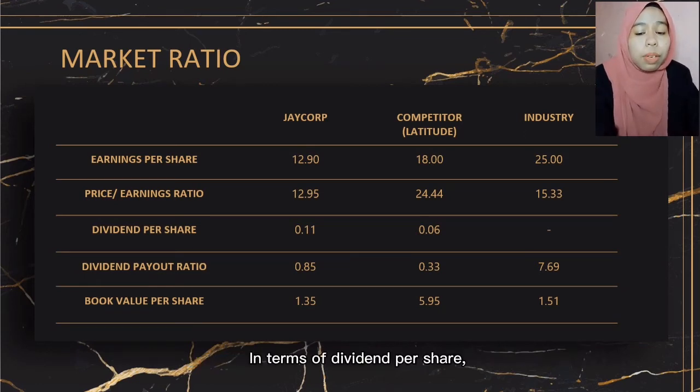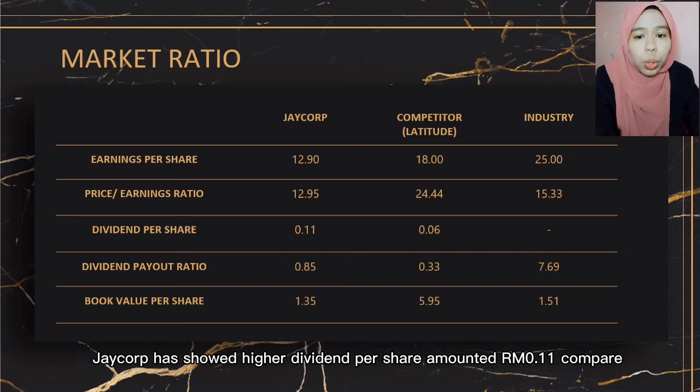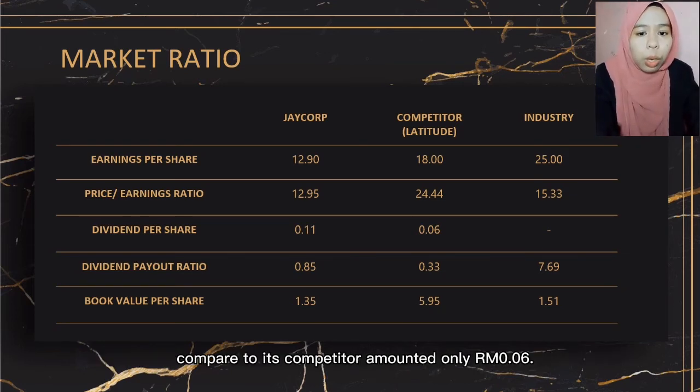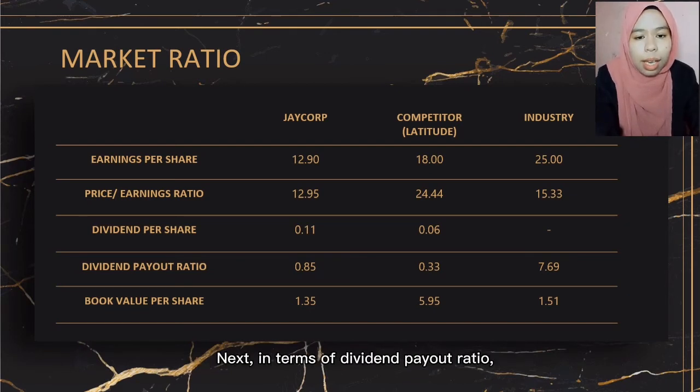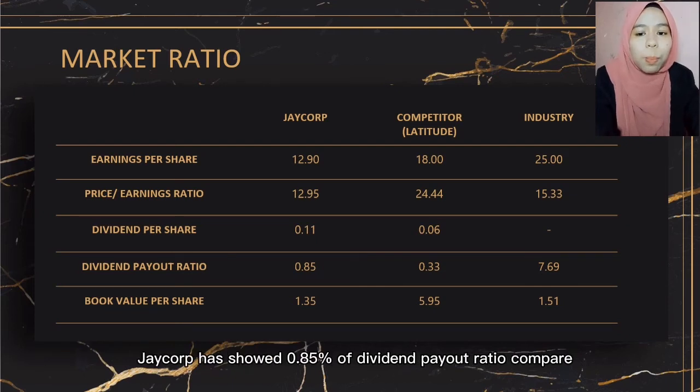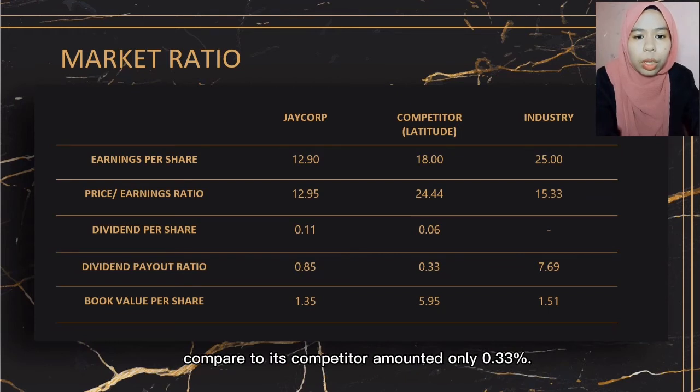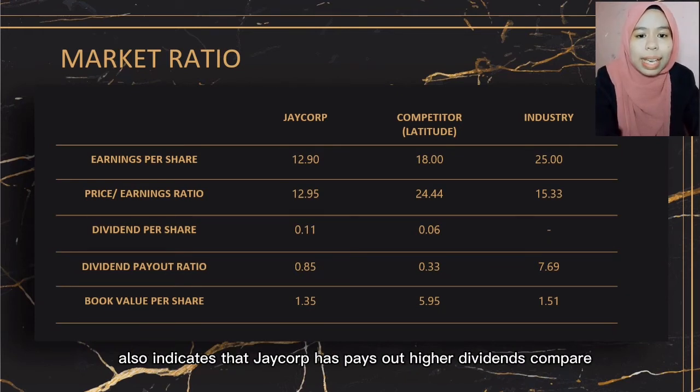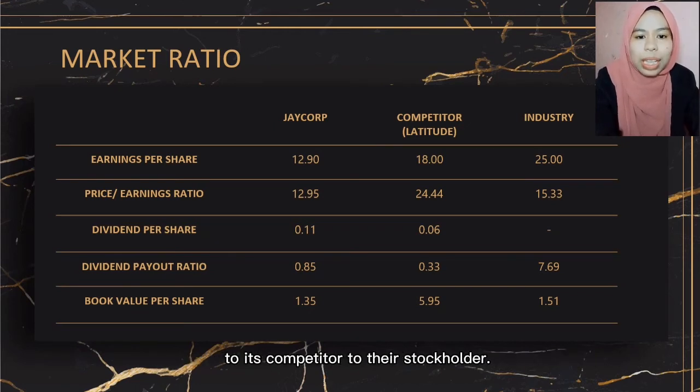In terms of dividend per share, Jacob has shown higher dividend per share amounted RM0.11 compared to its competitor amounted only RM0.06. Next, in terms of dividend payout ratio, Jacob has shown 0.85% of dividend payout ratio compared to its competitor amounted only 0.33%. It also indicates that Jacob has paid out higher dividend to its stockholders compared to its competitor.